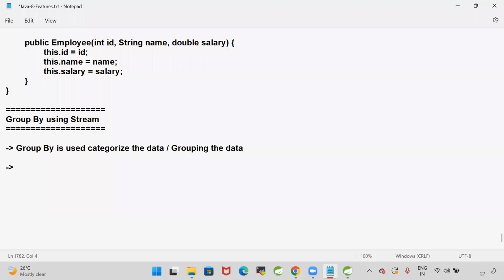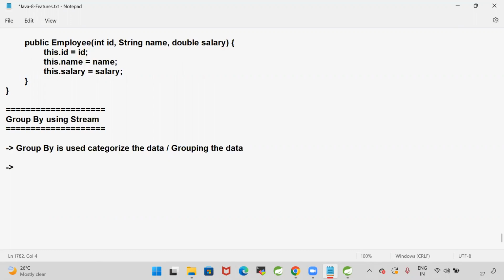Let's group the employees based on department-wise. All the testers should be grouped as one, DB team, development team. There are 100 employees available, and I want to group all the employees by using employee department. Similarly here, there are several employees available. I want to group them based on their country.